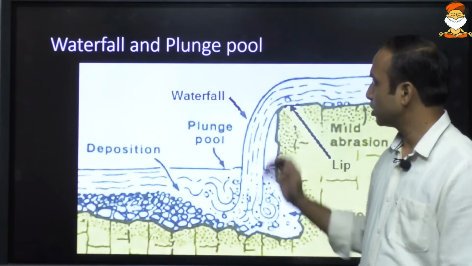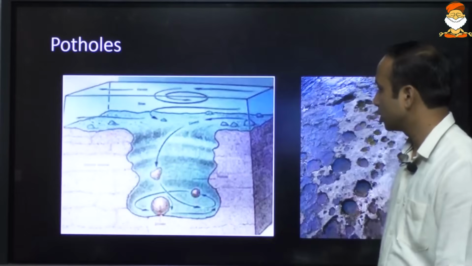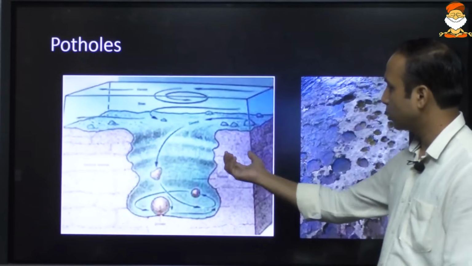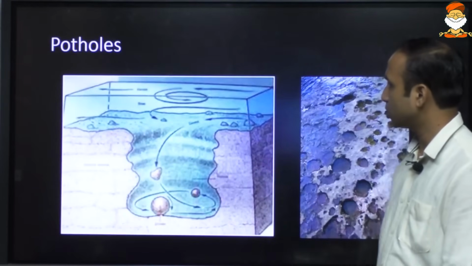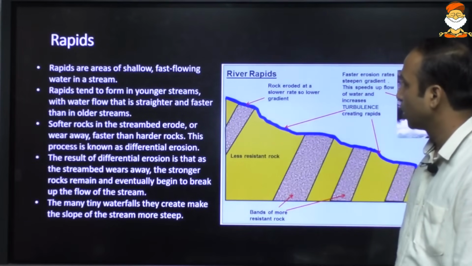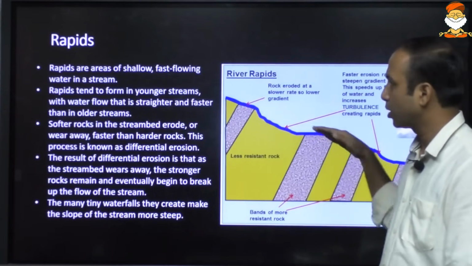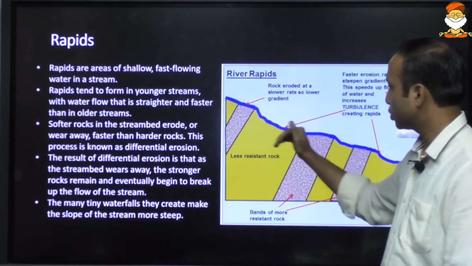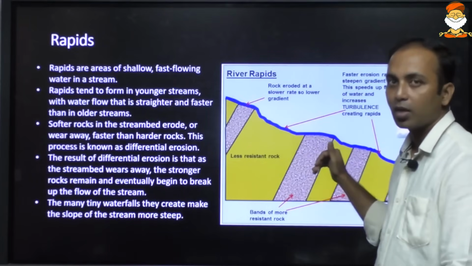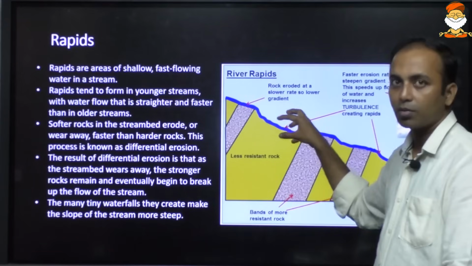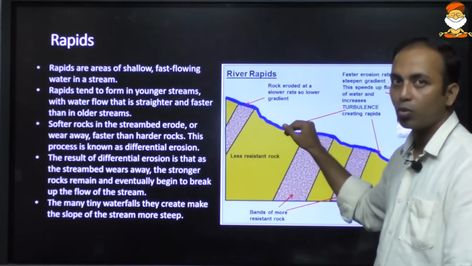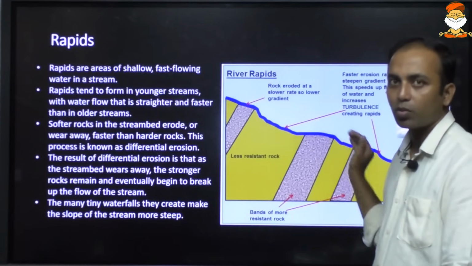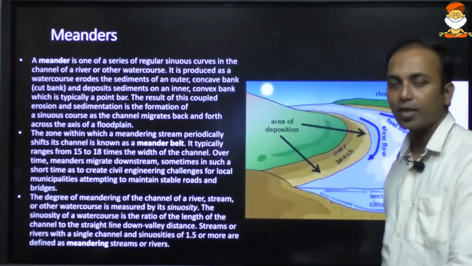Rivers also cause waterfalls and plunge pools. In these plunge pools, the pebbles and so on are responsible for the formation of potholes. When the river flows along a slope made up of different grades of material, some sloping areas are eroded more than others, so there will be a bumpy ride for the river. This is known as a rapid.